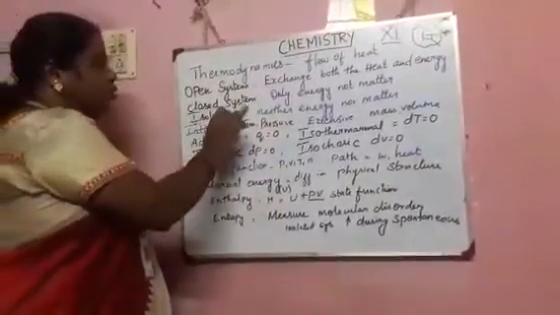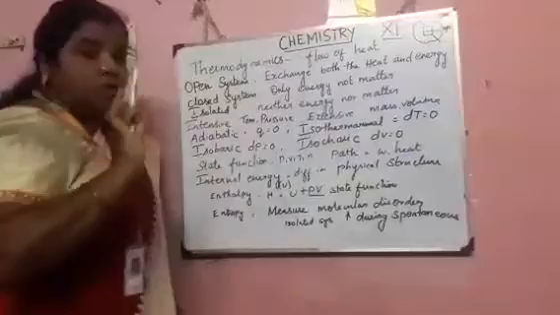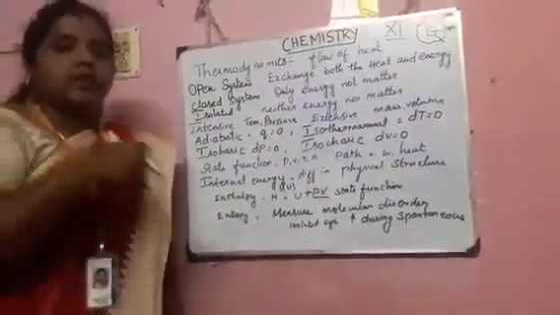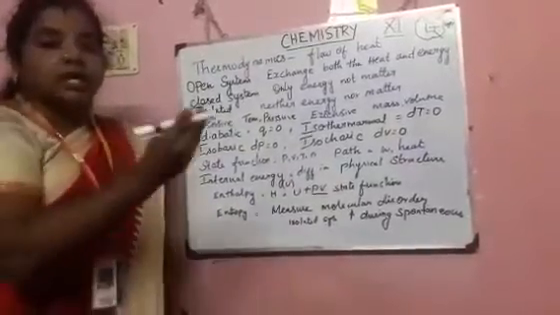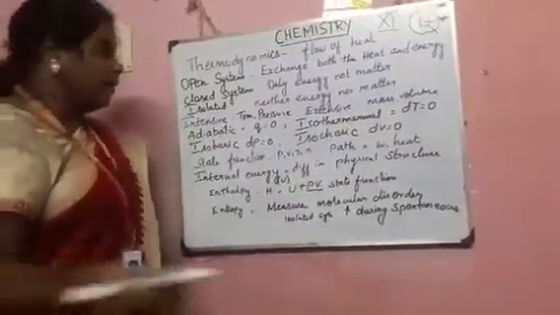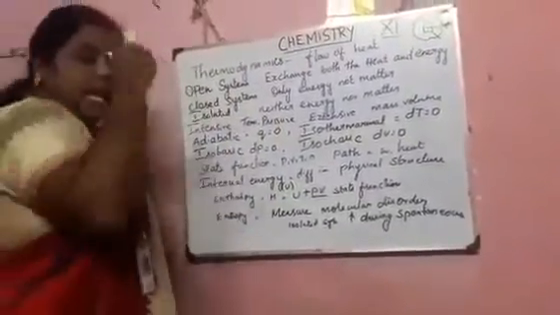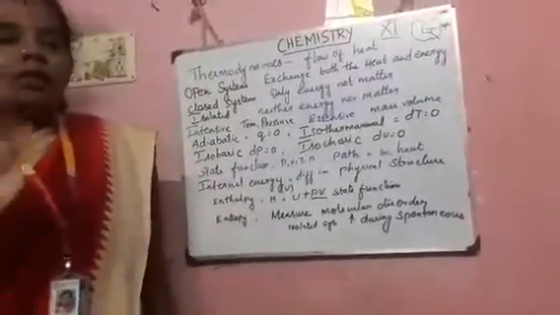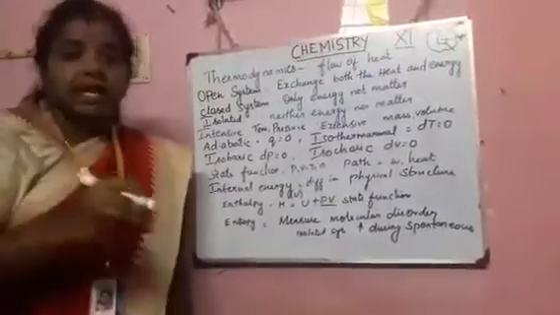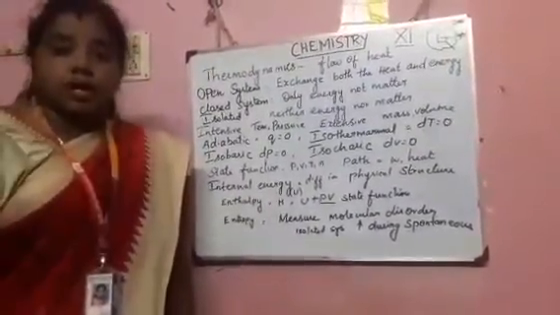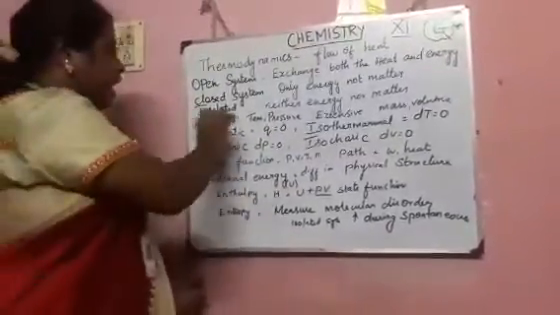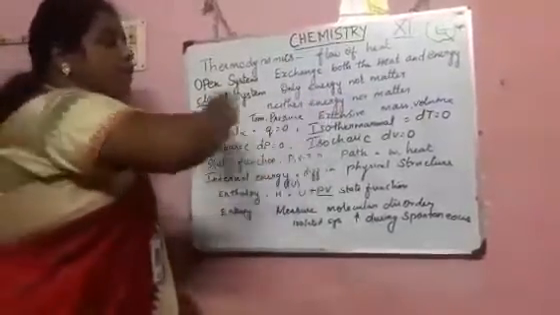The second one is a closed system. Only energy, not matter. For example, consider a cylinder filled with gas. When you heat it, the gas is heated, but the cylinder is not. So only energy is exchanged, not matter. And the third one is an isolated system. Neither energy nor matter is exchanged. For example, a normal water flask. If you fill it with hot water, the heat is never exposed to the surroundings, and the water is not evaporated. That is isolated: neither energy nor matter is exchanged with the surroundings.